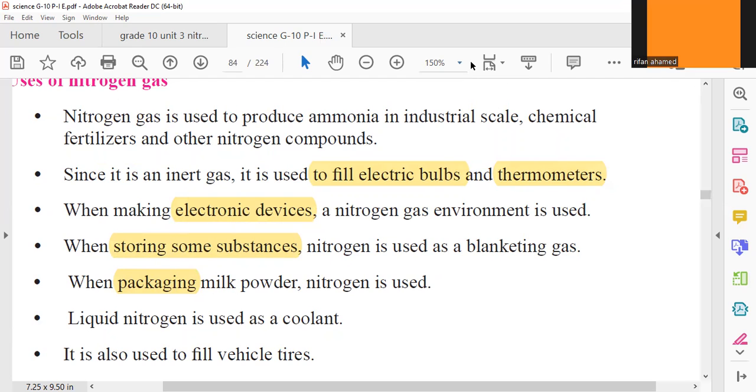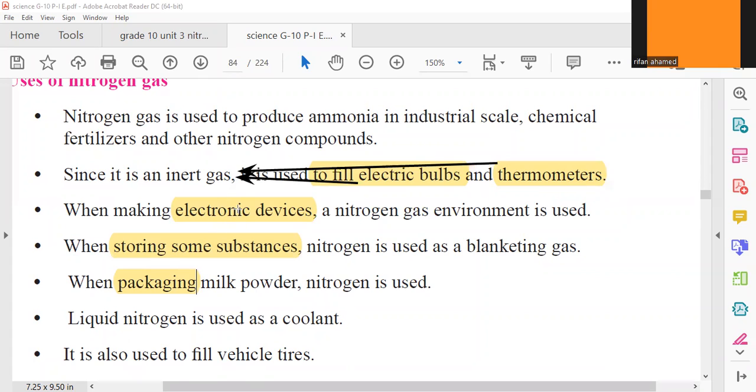The point is, all these uses are related to one thing. Why do we fill electric bulbs with nitrogen gas? It is an inert gas. It doesn't get involved in chemical reactions. Why do we use it in thermometers? It is an inert gas. It doesn't react.